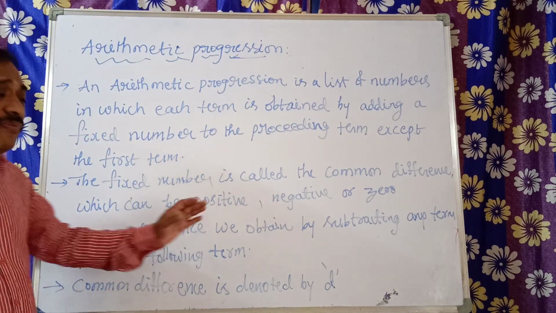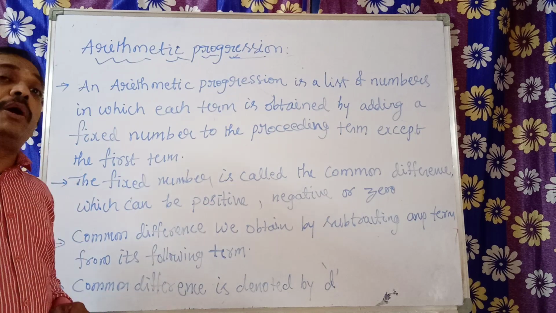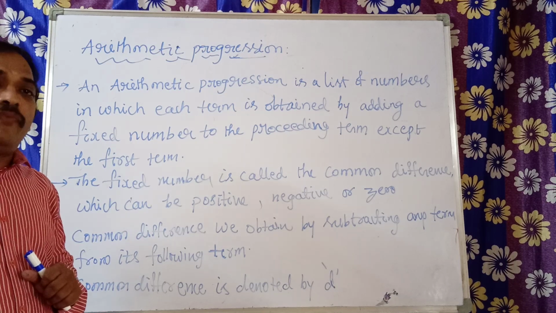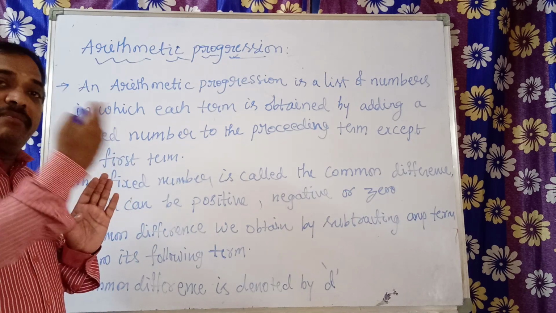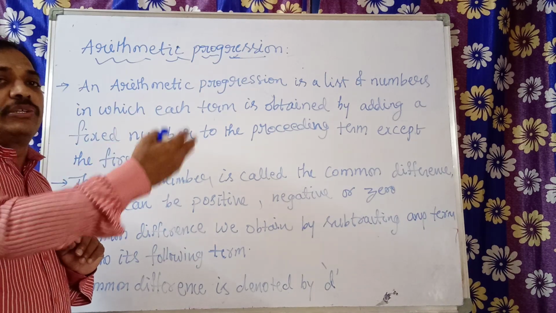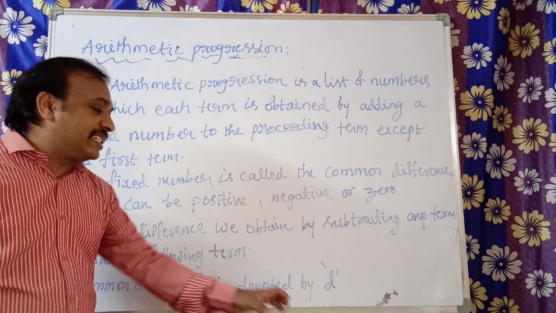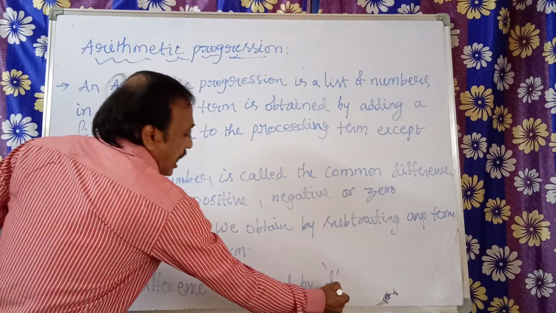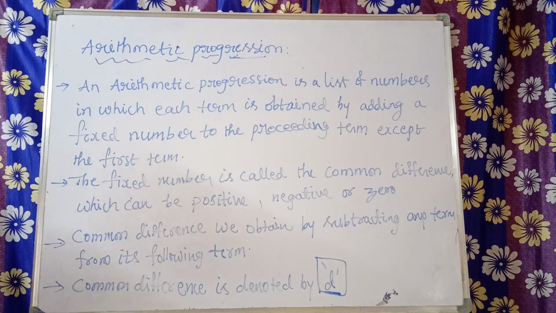How to obtain the common difference? We obtain it by subtracting any term from its following term. With first term, second term, third term, fourth term: to get the common difference, second term minus first term; for the next, third term minus second term, like this. The common difference is denoted by d. This is very, very important. Common difference is denoted by d.